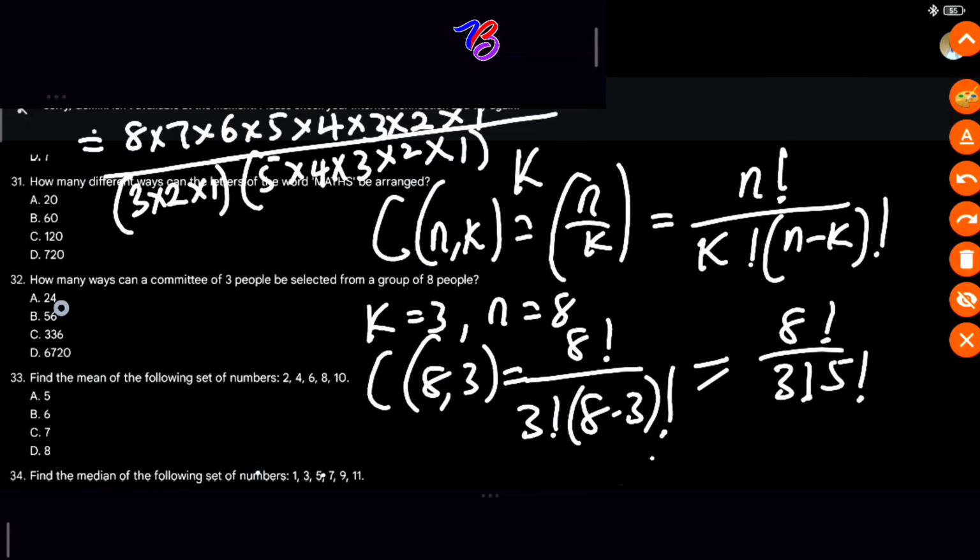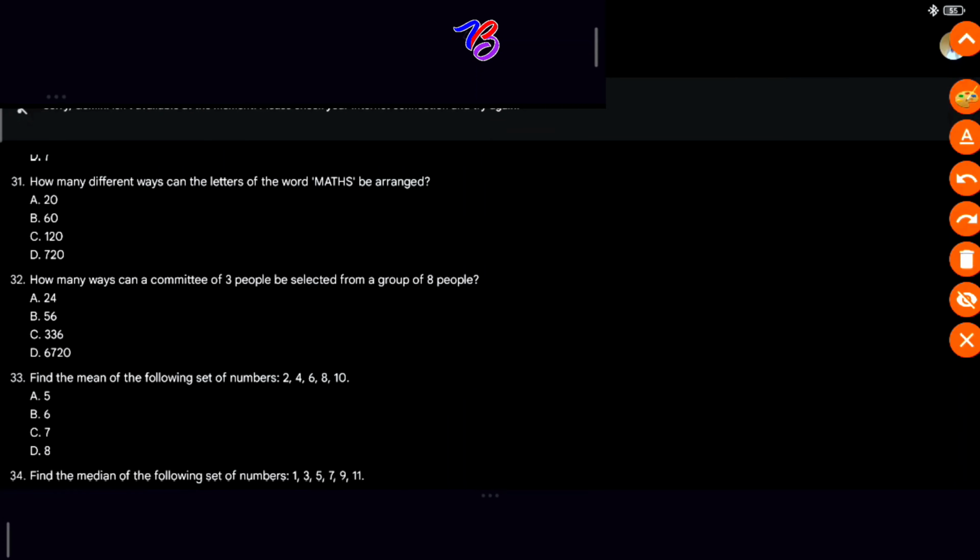So if we are solving this further, let's clean this up now because we've seen what we've written. C(8, 3) will equal 8 times 7 times 6 times 5 times 4 times 3 times 2 times 1. If we reduce this, we cancel, all divided by 3 times 2 times 1 and 5 times 4 times 3 times 2 times 1.